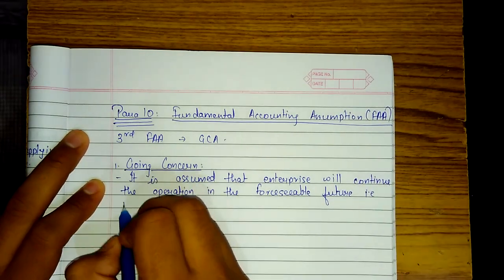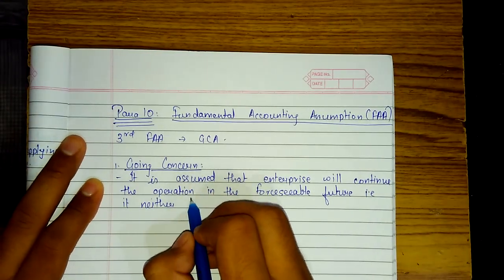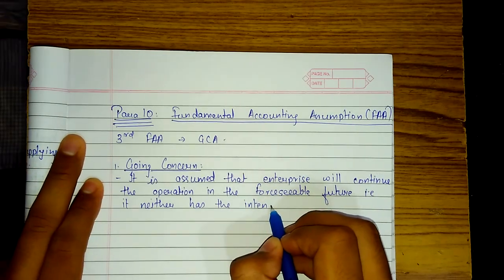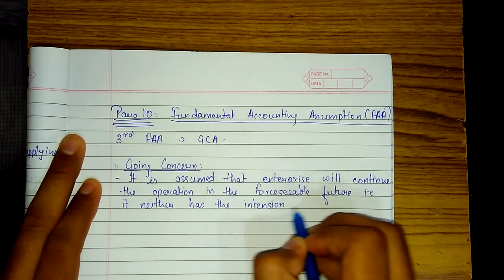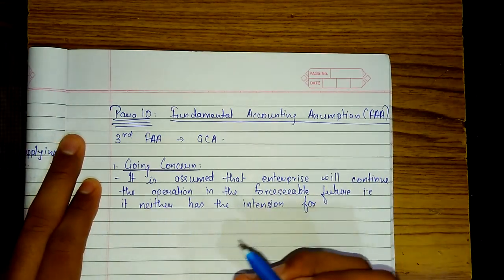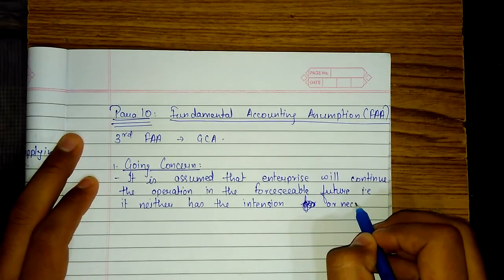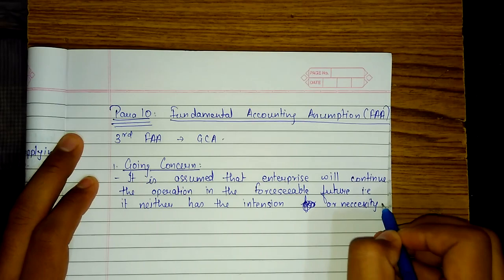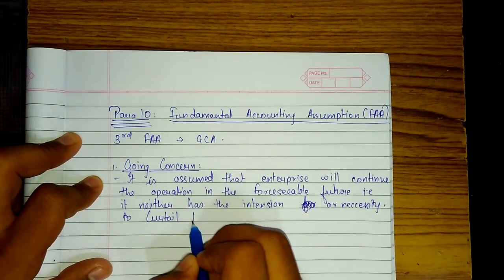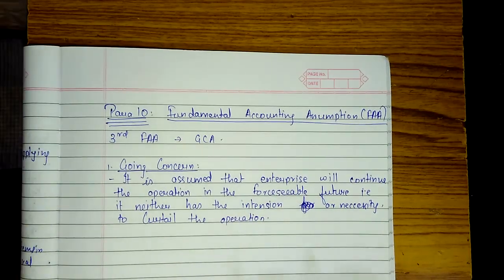That is, it neither has the intention nor necessity to curtail the operations. So we'll read it again so that it should register in your brains.